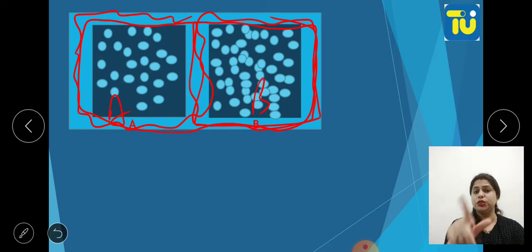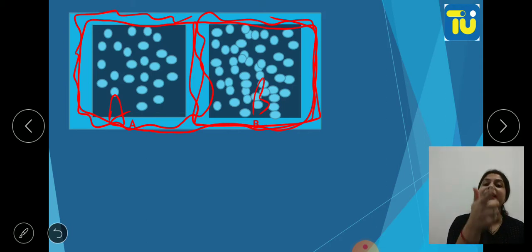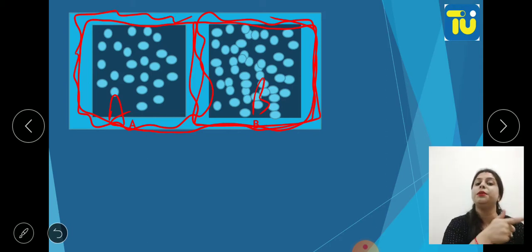Okay, so now will the system be at its thermal equilibrium? Of course, the walls are adiabatic. Will system A be at its thermal equilibrium? Yes, of course, the walls are adiabatic. Now tell me, is system A at thermal equilibrium with system B? Can we say that system A is at thermal equilibrium with system B?